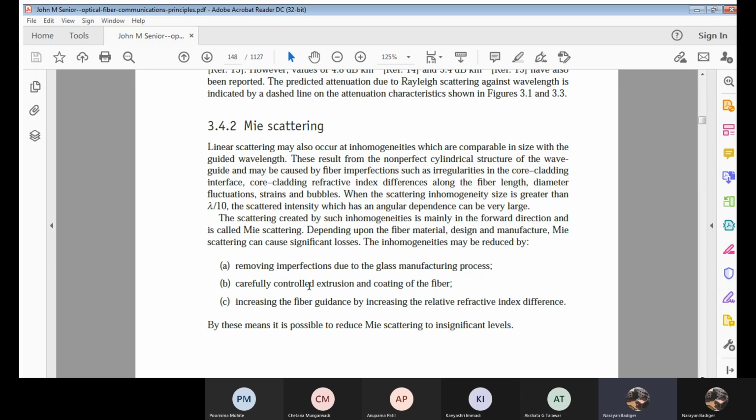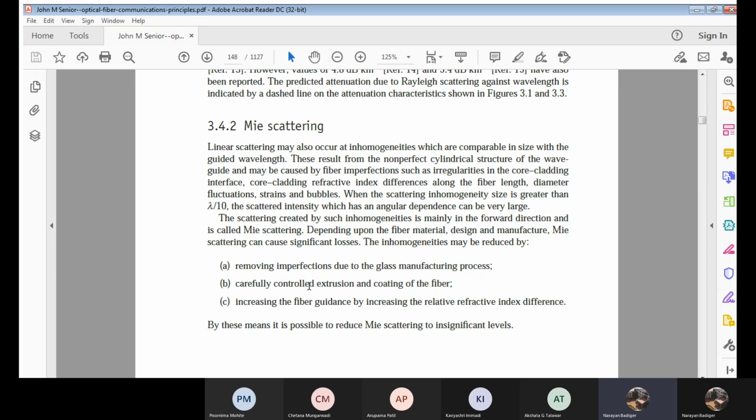Okay, now due to all these some imperfections in the OFC cable or irregularities, now due to which it gives you what? A linear scattering, which is called as a Mie scattering, MIE scattering. Okay, now just remember this Mie scattering will be due to what? Inhomogeneities due to the imperfections or irregularities in interfaces like core cladding interface. Okay, and irregularities means there will be a change in refractive index continuously, not like a step.